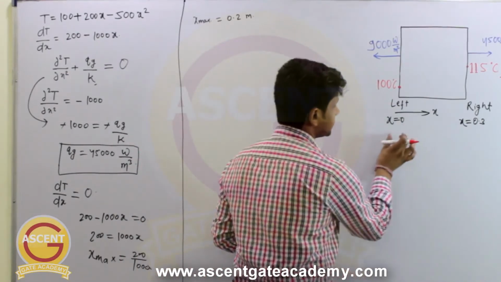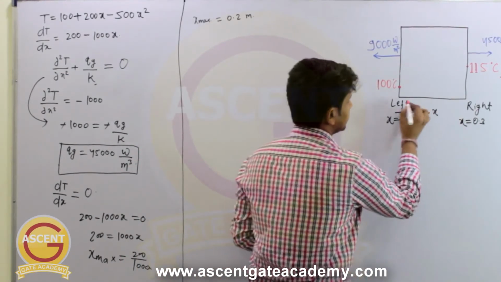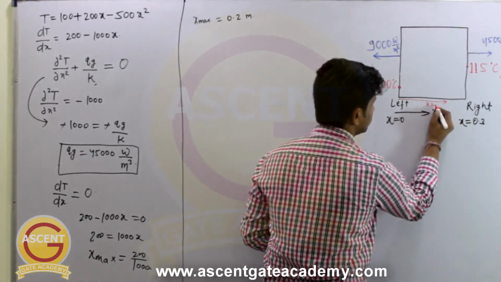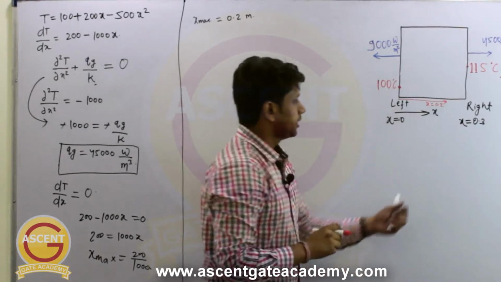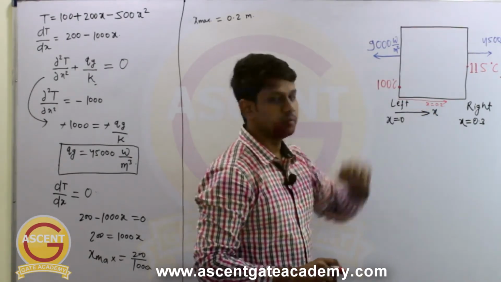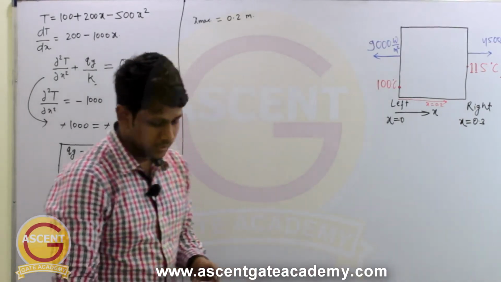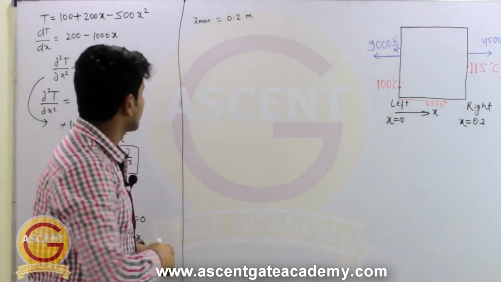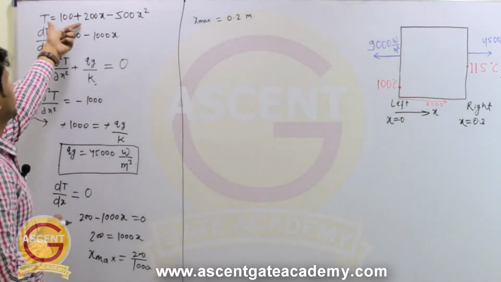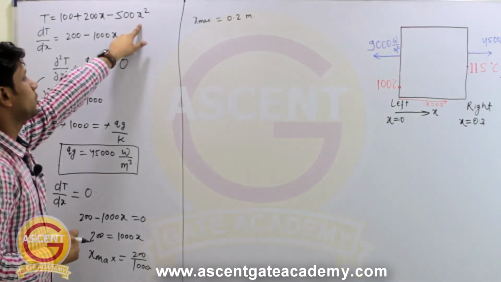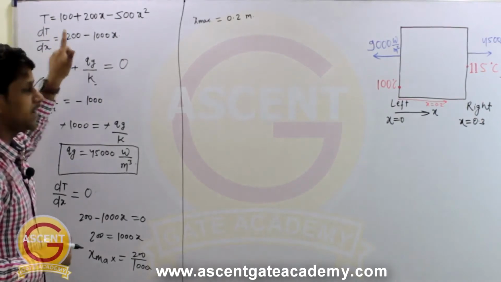So let's say this is 0, this is 0.3. So somewhere here the x will be equal to 0.2, and at this location the temperature will be maximum. So we have to calculate the maximum temperature. How can we calculate that? We have the equation of temperature in terms of x. So if we put the value of x as 0.2, then you will get the maximum temperature.